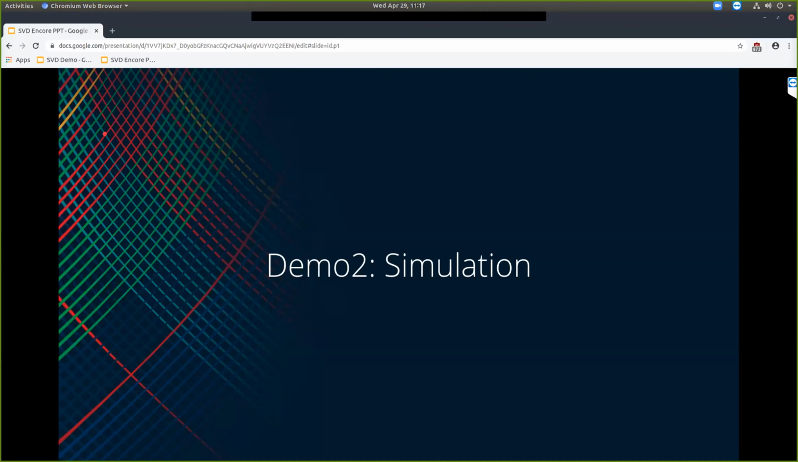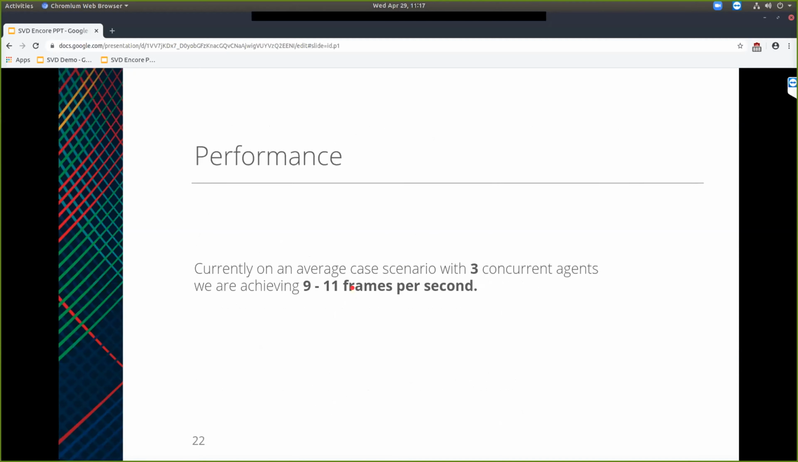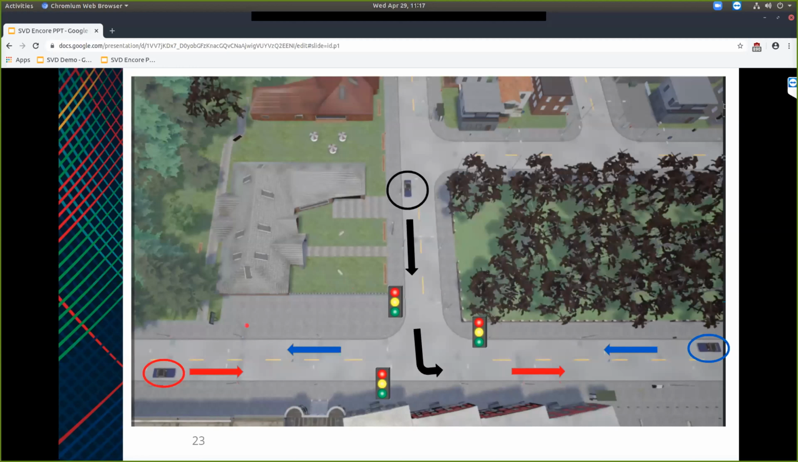Going forward with the simulation demo, last time, as we saw, we added multiple agents in Carla simulator, and these agents are LBC agents, which we are using as our baseline behavioral model. Our aim was to get greater than 10 FPS for more than 3 actors. Last time we were able to achieve around 9 to 11 frames per second with 3 concurrent agents. The scenario was something like this, where 3 agents would follow a specific path, adhere to traffic rules and react to the traffic lights.